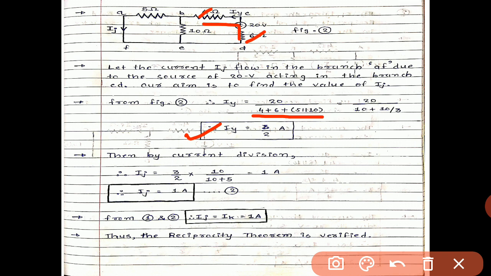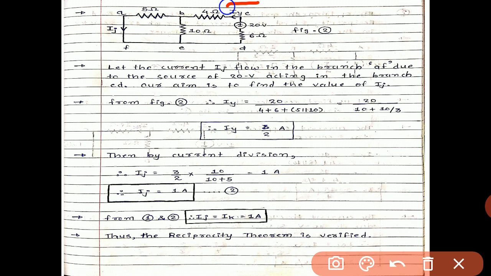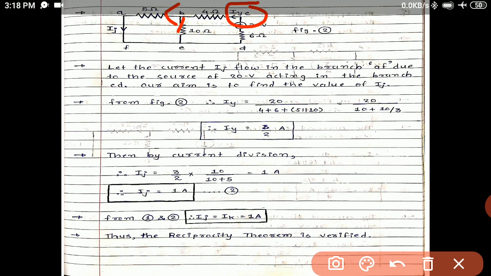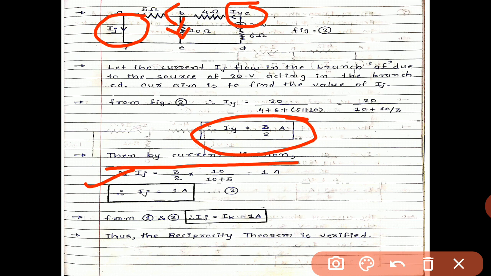So this 3 by 2 ampere is released by the 20 volt source from this direction and at point B the current will be divided, and we have to find the value of Ij. By the current divider rule, Ij equals the total current Iy, that is 3 by 2 ampere, multiplied by the resistance which is in parallel with that particular branch.